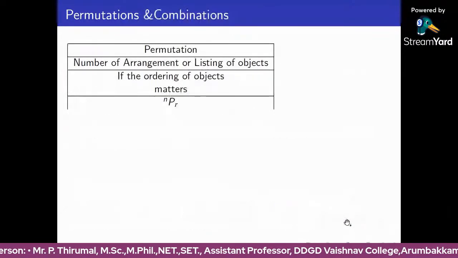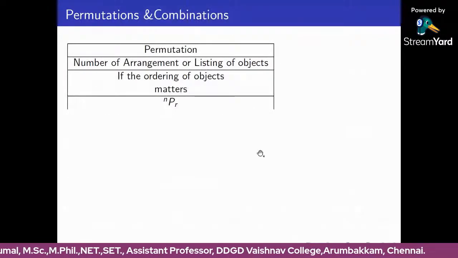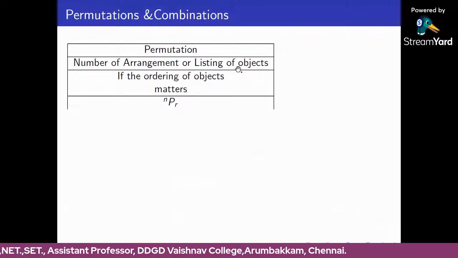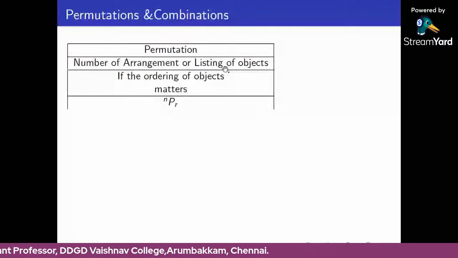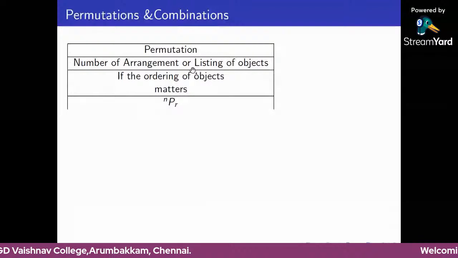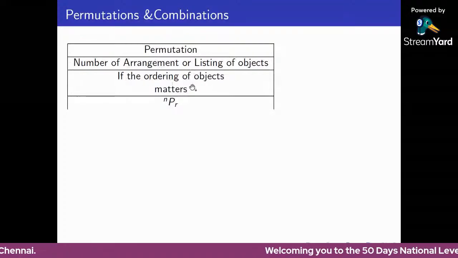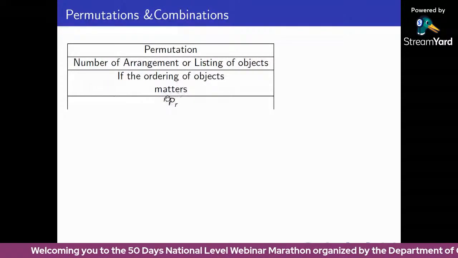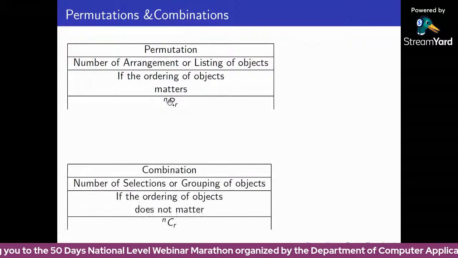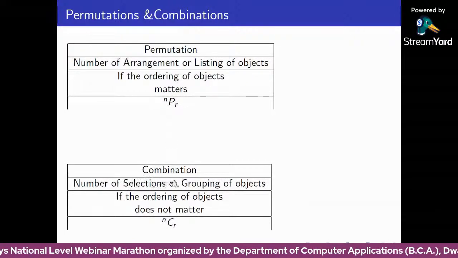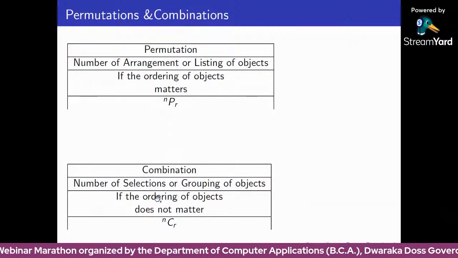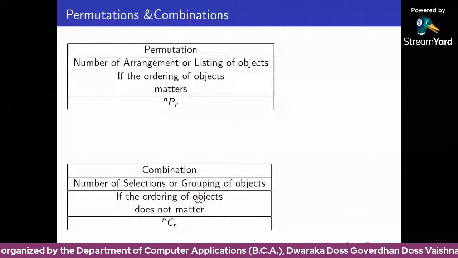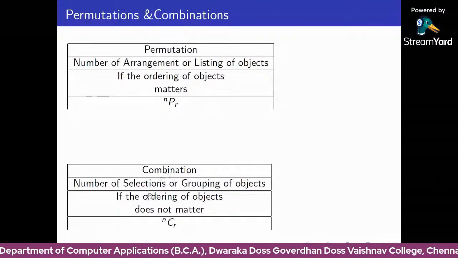Permutations and combinations. Permutation means the number of arrangements or listings of objects. But in combinations, it's different. In a permutation, the ordering of the objects matters, so we can count the orderings. The permutation formula is nPr. In combinations, we count selections or groupings of objects. Here, ordering of the objects does not matter.